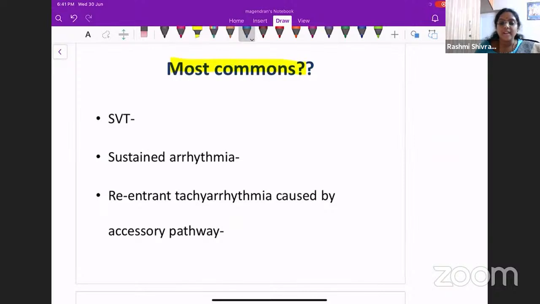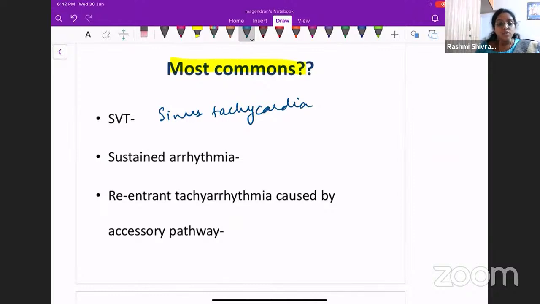What is the most common SVT? What is the most common supraventricular tachyarrhythmia? It is sinus tachycardia. These one-liners are very important because you can score marks very, very easily. If you have it on the tip of your fingers, you can just answer it within no time and move on to the next question. So the most common SVT is sinus tachycardia.